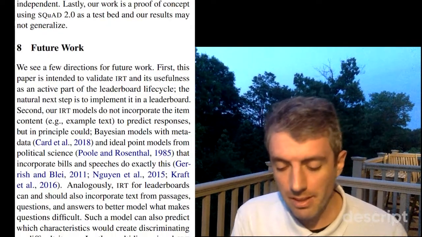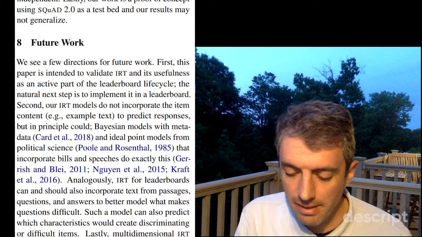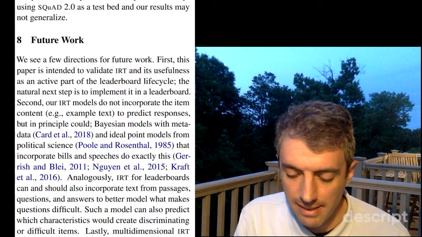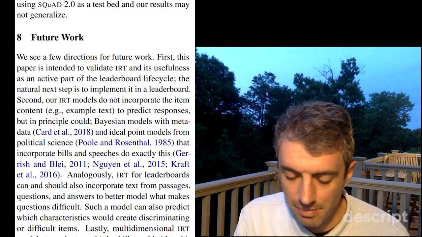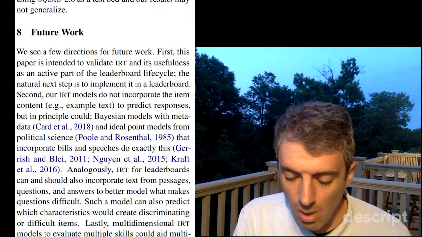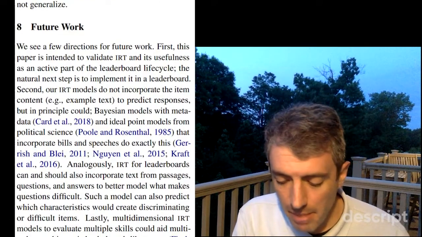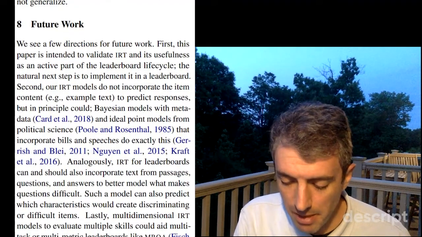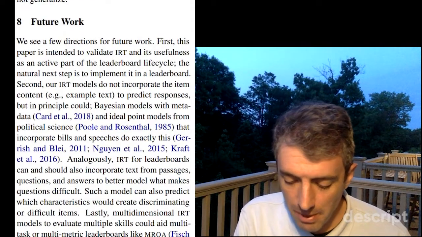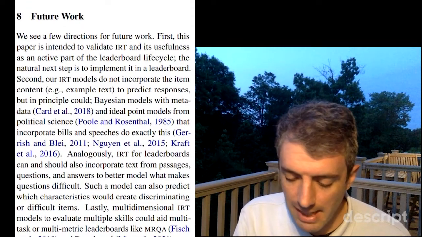Section 8, Future Work. We see a few directions for future work. First, this paper is intended to validate IRT and its usefulness as an active part of the leaderboard lifecycle. Second, our IRT models do not incorporate the item content when predicting responses, but in principle could. Bayesian models with metadata and ideal point models from political science that incorporate bills and speeches do exactly this. Analogously, IRT for leaderboards can and should